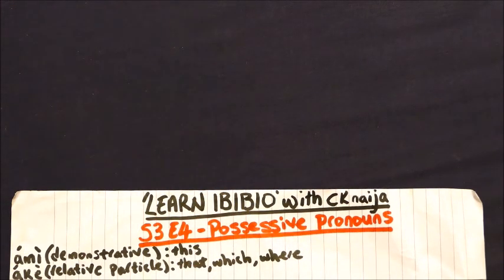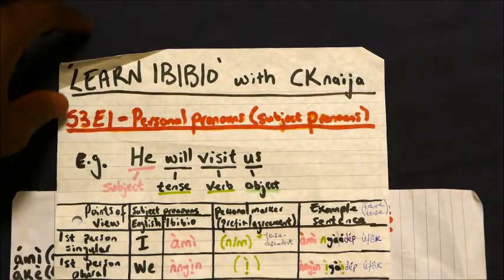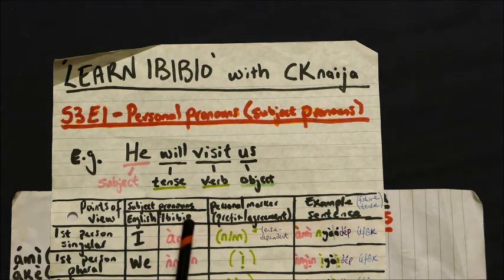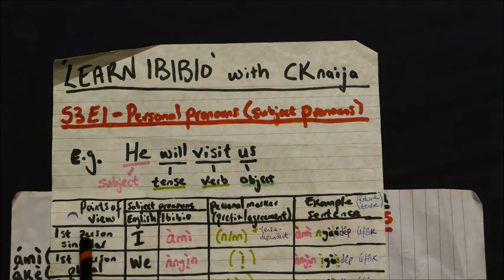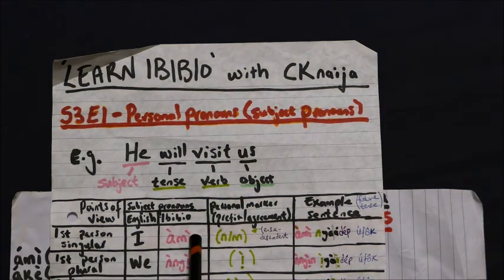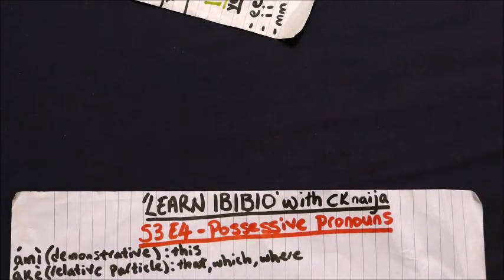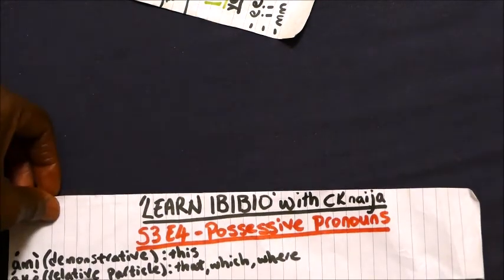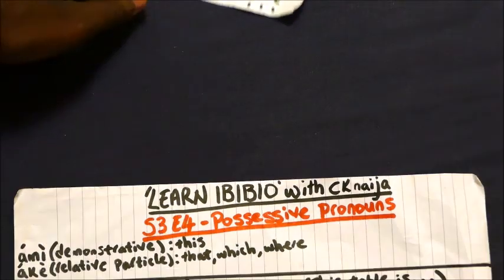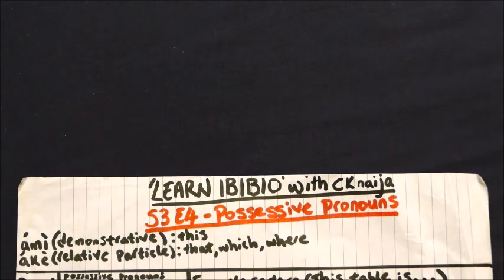Now this is a similar word to a different word we've learned before in series 3 and episode 1, the subject pronoun for the first person singular, which is ami, with two low tones. This is ami. The next word is ake.